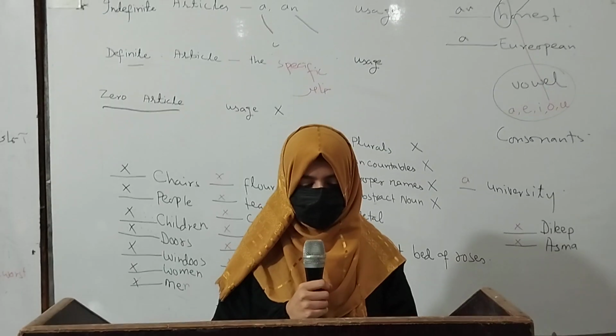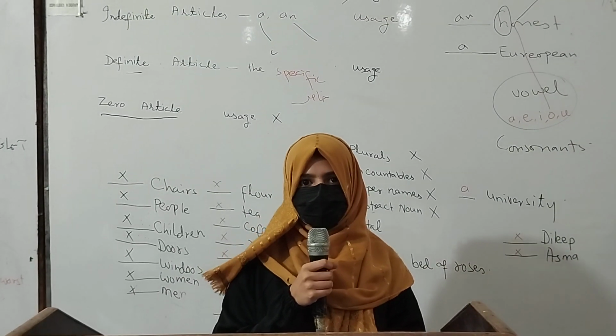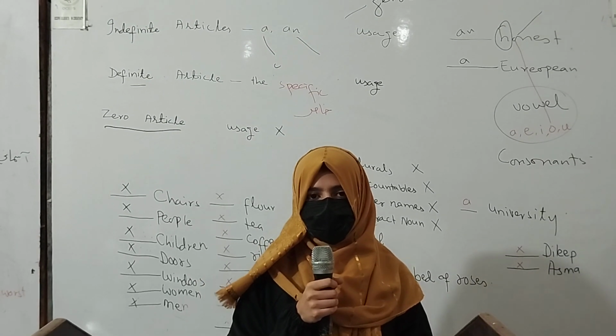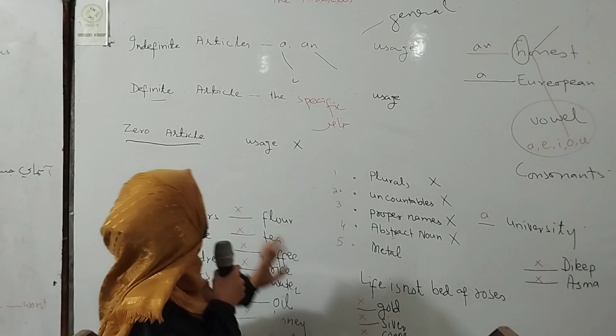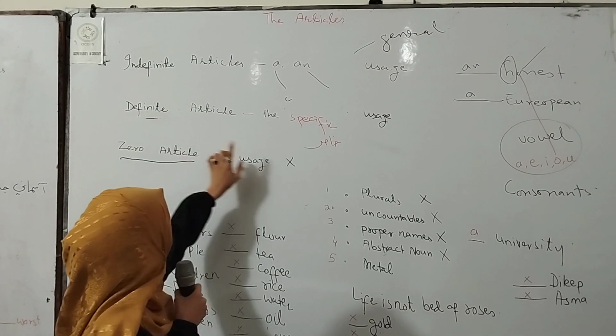Hello guys, today I am delivering a presentation, and my presentation topic is articles. There are two types of articles, indefinite and definite. Indefinite articles are a and an, and the definite article is the.